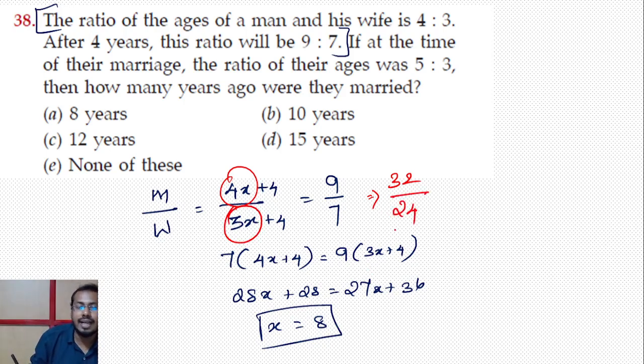24. This is the husband and wife's age. We found x, substituted, and found the husband and wife's ages. Now read the remaining question: if at the time of their marriage, when they got married, the ratio of their ages was 5:3. Now these are the current ages. At the time of marriage, they say it was 5:3.